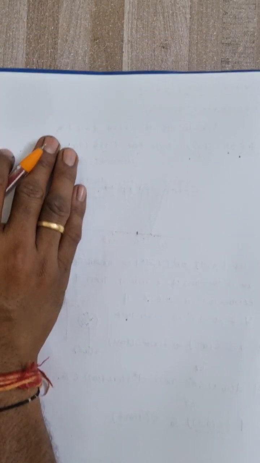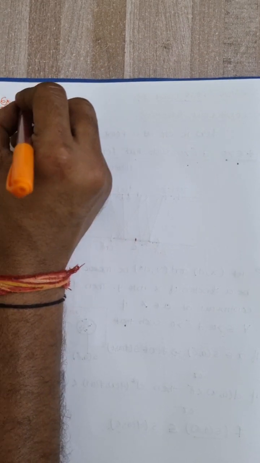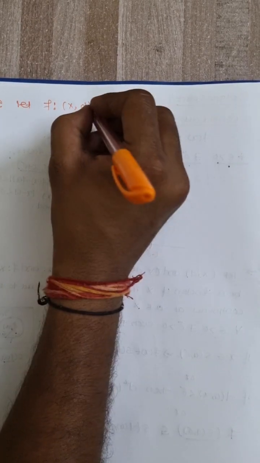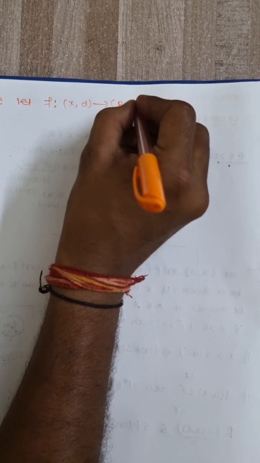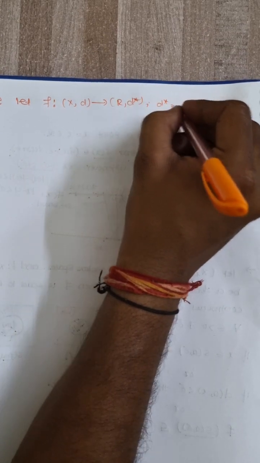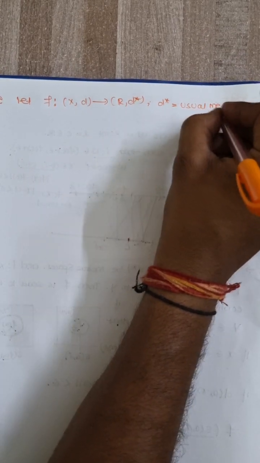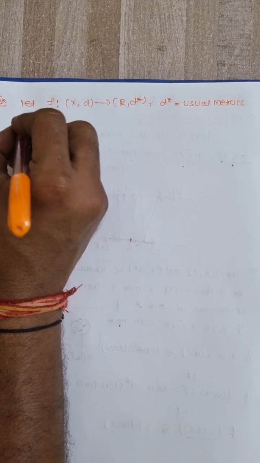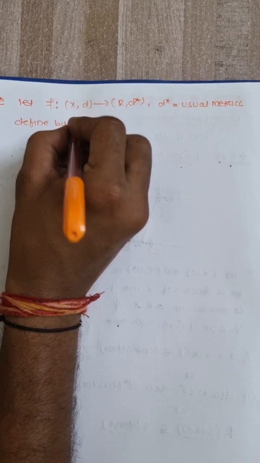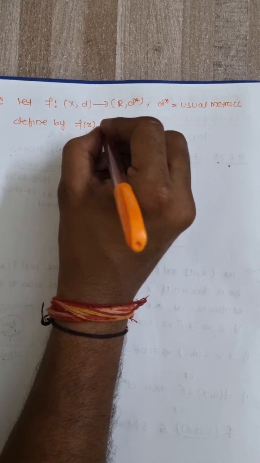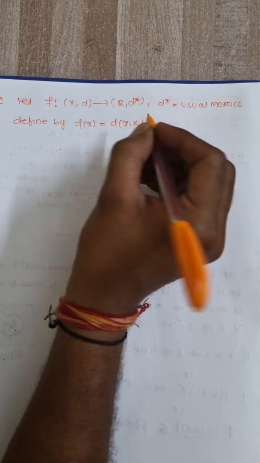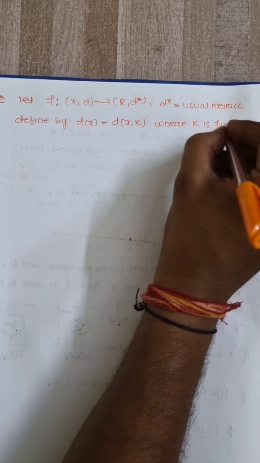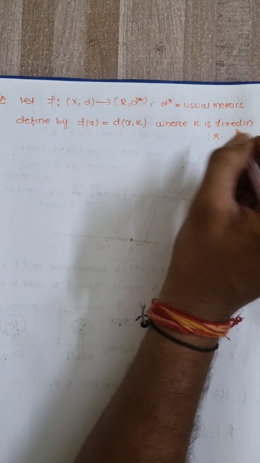Let me write that example. Let f be a mapping from a metric space (X, d) to R with d star, where d star is the usual metric in R, that means the modulus one, defined by f of x equals the distance between x and k, where k is a fixed point in X.